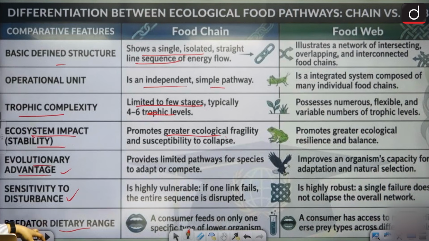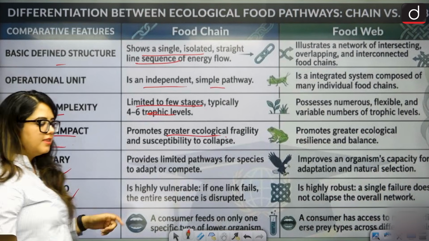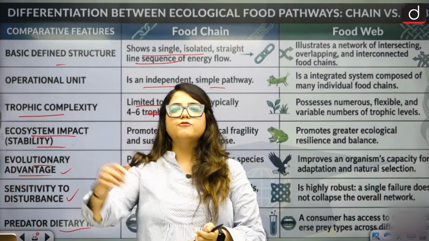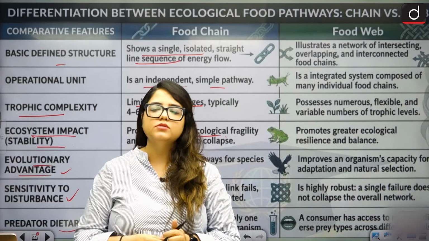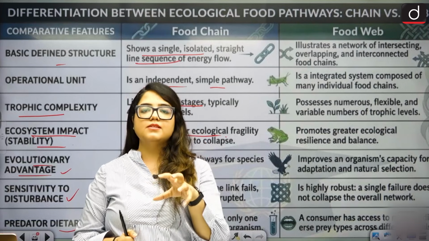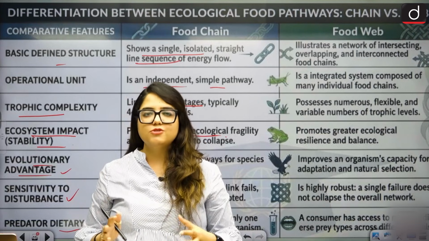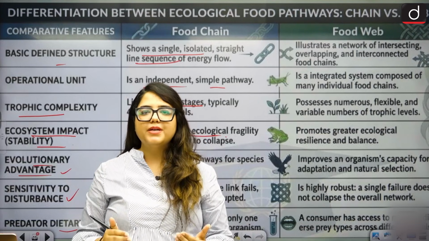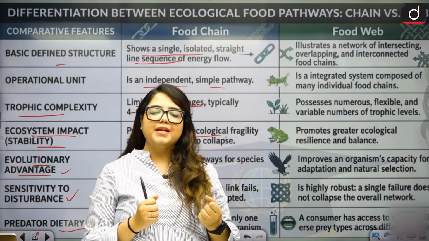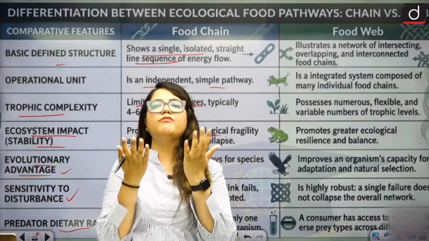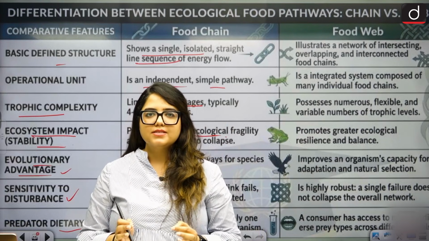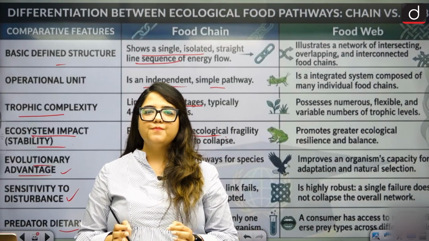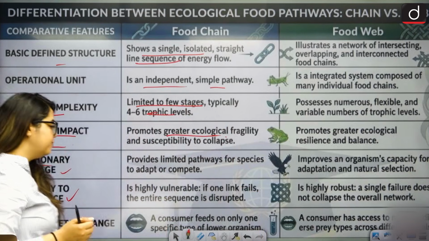Is that clear? The very basics of food chain and food web, that we've tried to understand so that we see how energy flows and how complex it is in the environment to maintain that energy. Yes, it is a very complex structure. To understand that complexity, to understand the very basics of how the environment is functioning, this was necessary. So do you understand that? All right, let's move forward then.